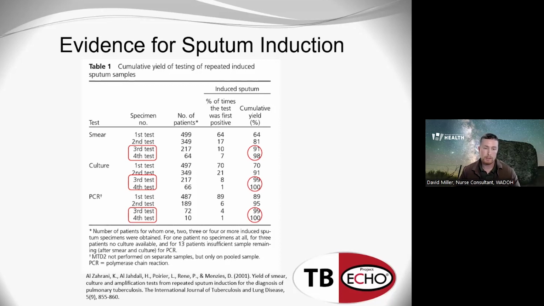So the authors in this study did conclude that this was safe, well tolerated, inexpensive, and that you're able to get an adequate specimen in almost all patients. So they were really promoting this as a standard of practice for the diagnosis of pulmonary TB when your patient can't produce a spontaneous sputum, or if you're getting smear negative samples.